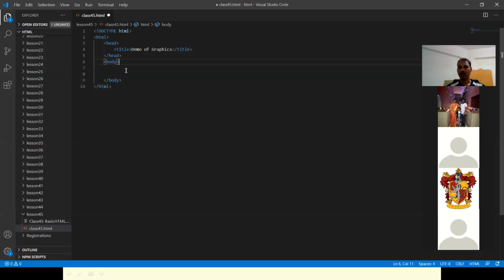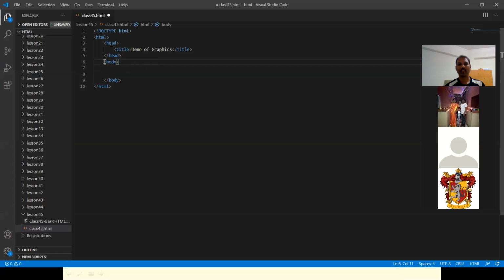Canvas is used for what? For graphics, to draw and to display, right? Display on the web page, right? So display means which area will it come in?